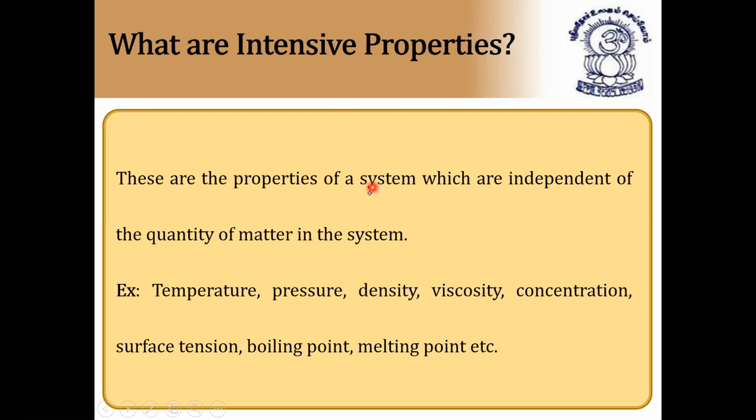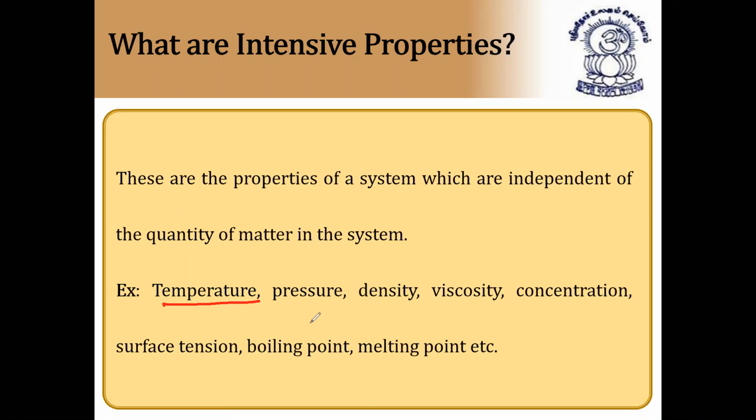Next, intensive properties are those which are independent of the quantity of matter of the system. These are the properties of a system which are independent of the quantity of matter in the system. So this is called an intensive property. For example, temperature. Why is temperature called an intensive property?